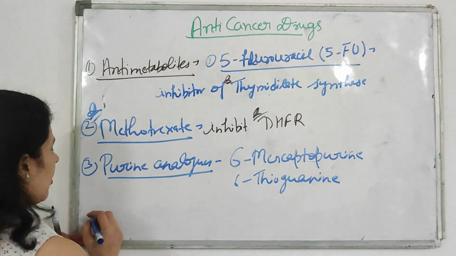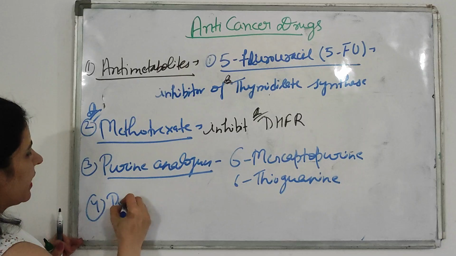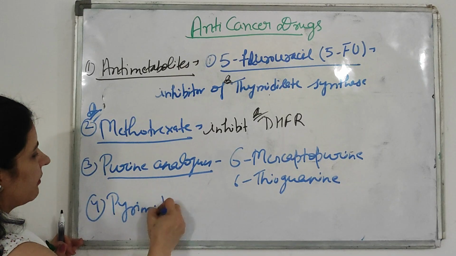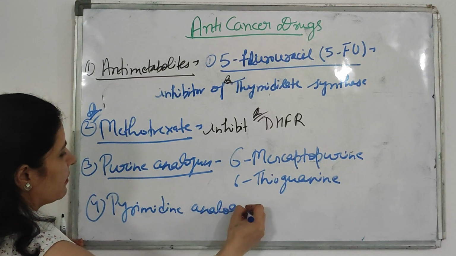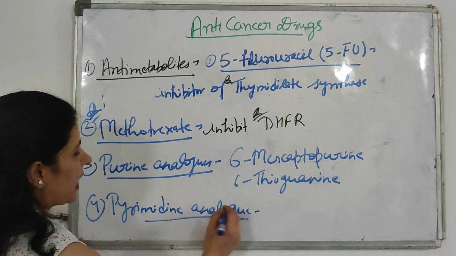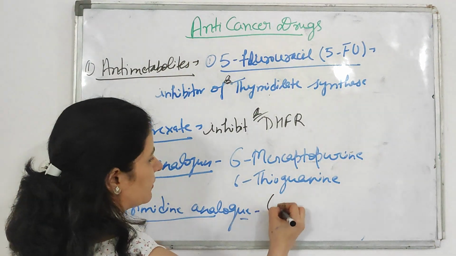These are purine analogs. The fourth one is pyrimidine analog. In pyrimidine analog, the drug which is used as an anti-cancer is cytarabine.